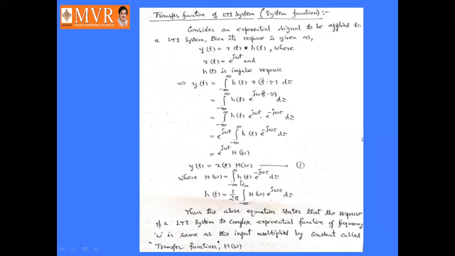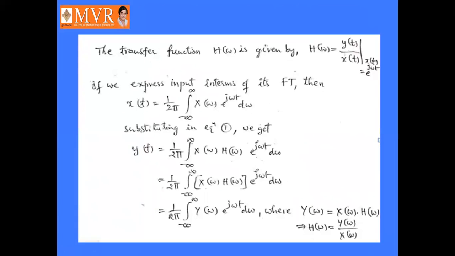Here h of omega is this one, or from this we can derive h of t as 1 by 2 pi integral minus infinity to infinity h of omega into e power j omega t d omega. So here h of omega is called the transfer function. Okay, so h of omega is given by y of t by x of t at x of t equal to e power j omega t.